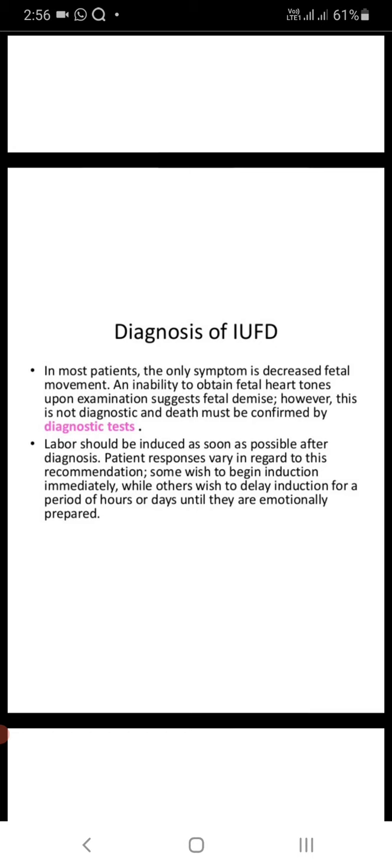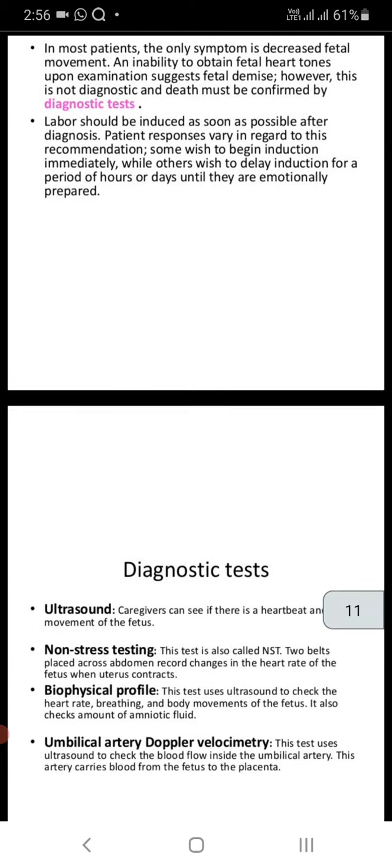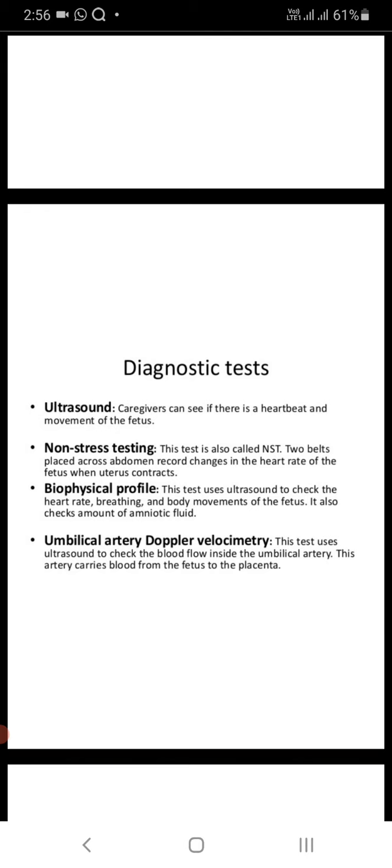Labor should be induced as soon as possible after the diagnosis. Patient responses vary in regard to this recommendation. Some wish to begin induction immediately, while others wish to delay induction for a period of hours or days until they are emotionally prepared. Then diagnostic tests: ultrasound.